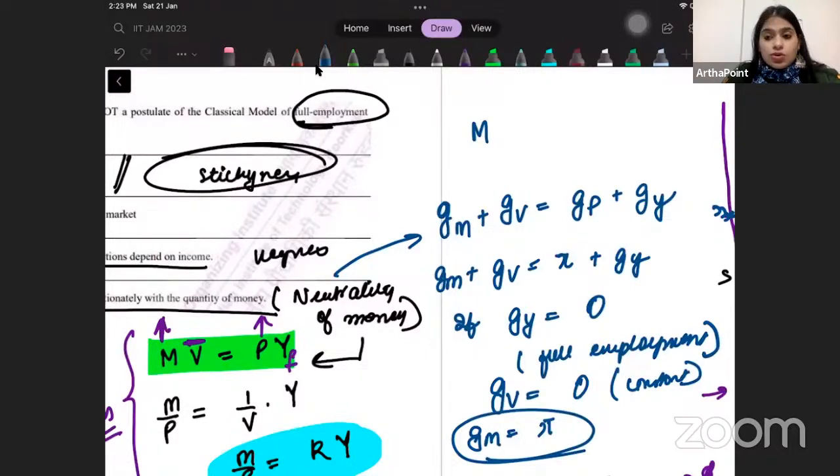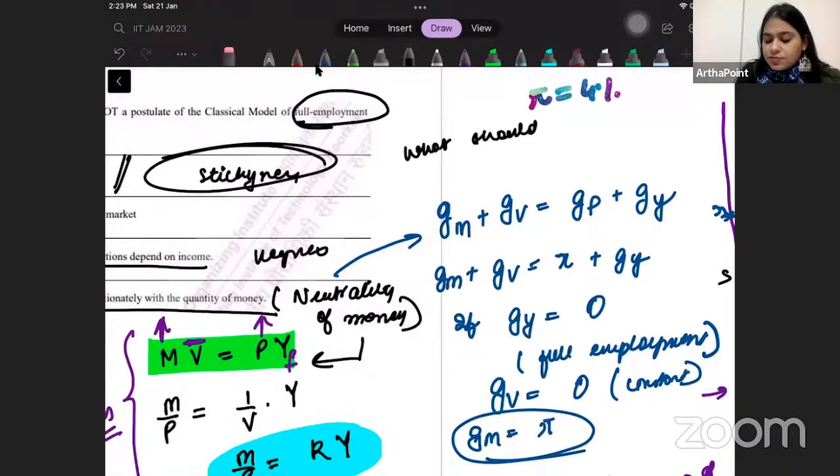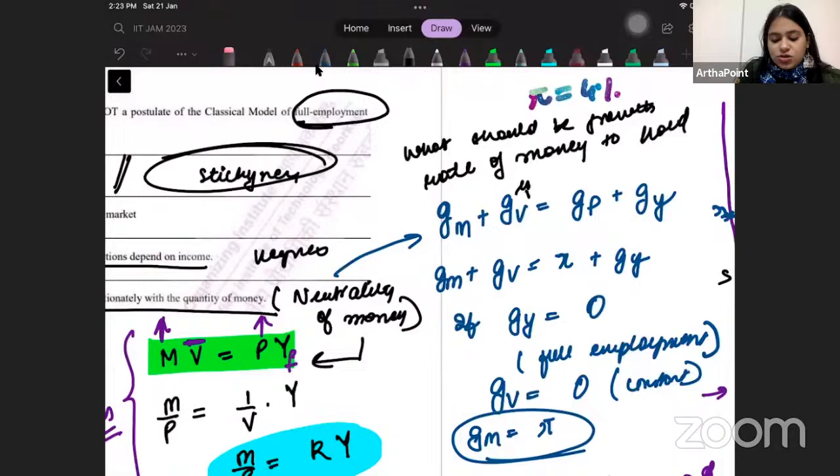In some questions, especially in GATE exam, they gave inflation at 4%. And later they asked a very tricky question: what should be the growth rate of money to hold inflation constant, or to keep prices stable, to keep prices not growing, something like that.